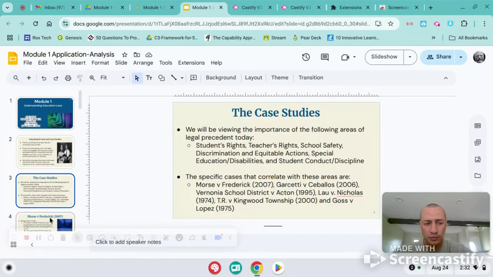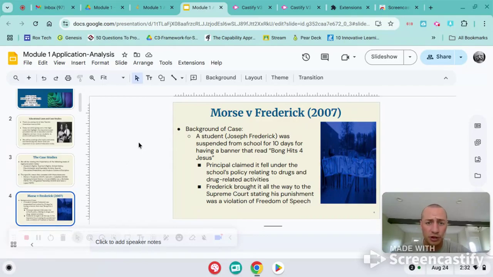So getting right into it, we have Morse v. Frederick. The background was a student was suspended for 10 days back in 2007 for a banner he put out that was "Bong Hits for Jesus." The principal suspended him under the drug and drug paraphernalia policy, but the student said it was actually his First Amendment rights to have freedom of speech.